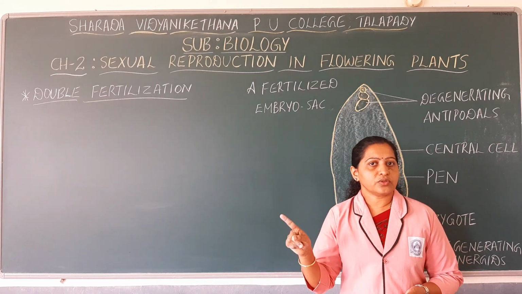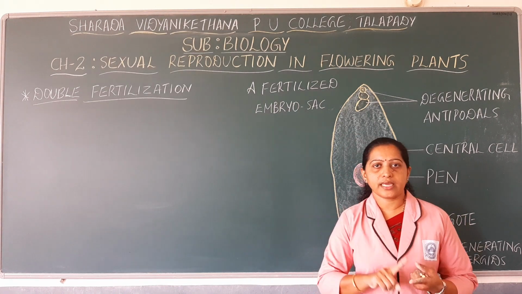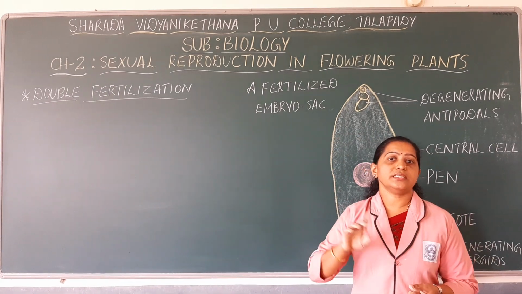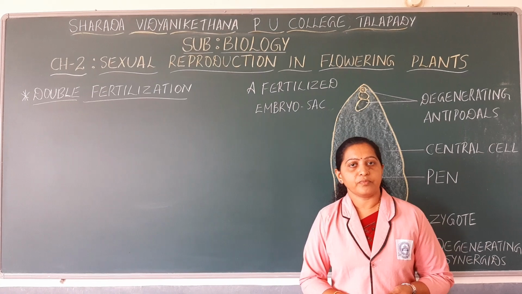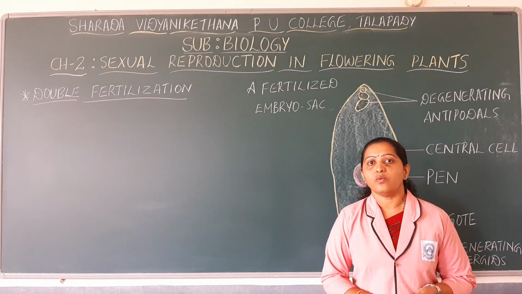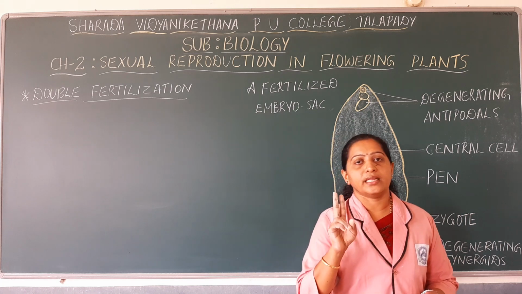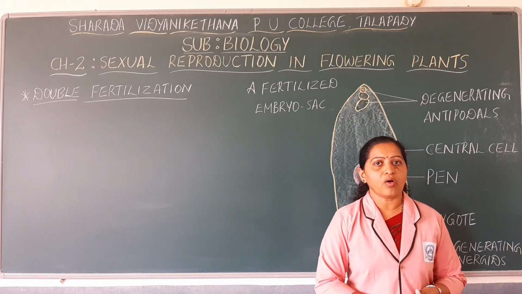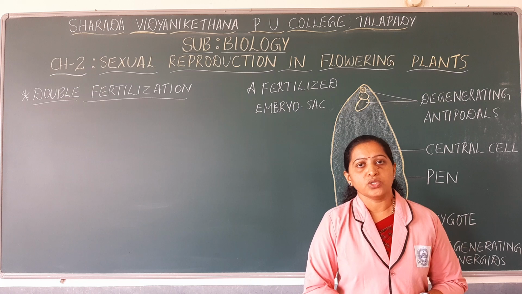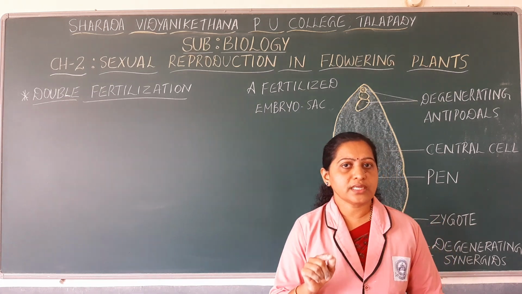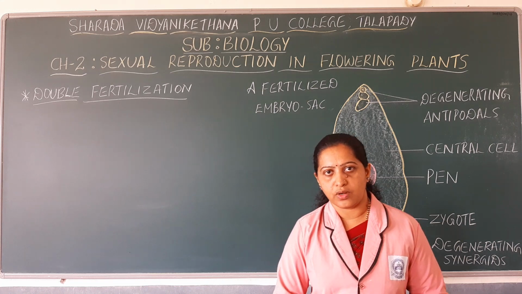So altogether there are 6 cells, 3 antipodals and 3 cells in the egg apparatus, and at the center there is a single large cell named the central cell, which consists of 2 haploid nuclei, and those 2 haploid nuclei are called polar nuclei. So a mature embryo sac has 7 cells but 8 nuclei.